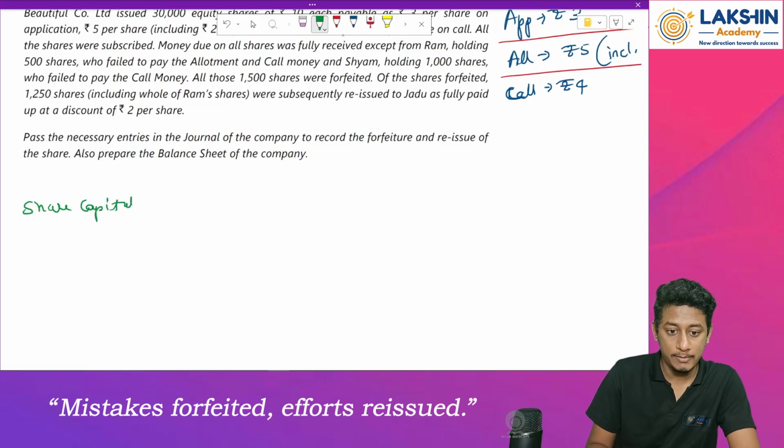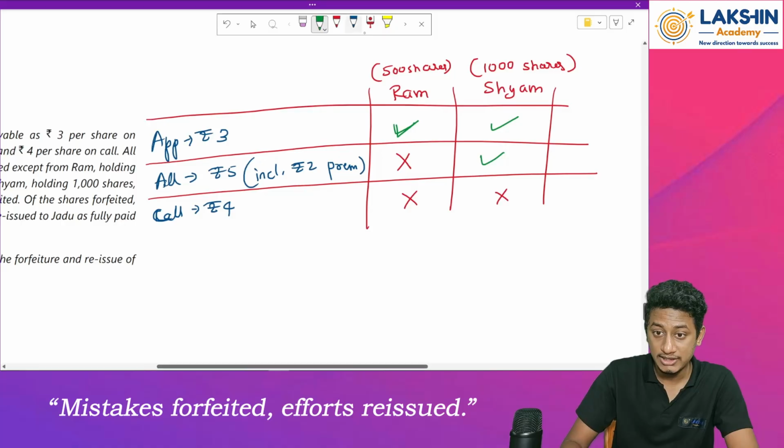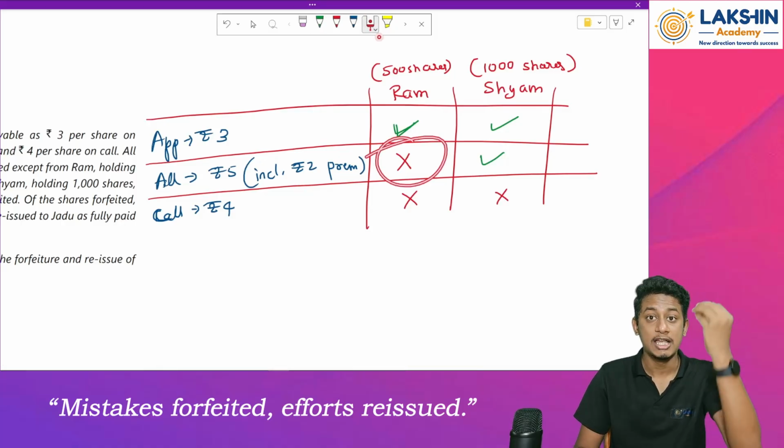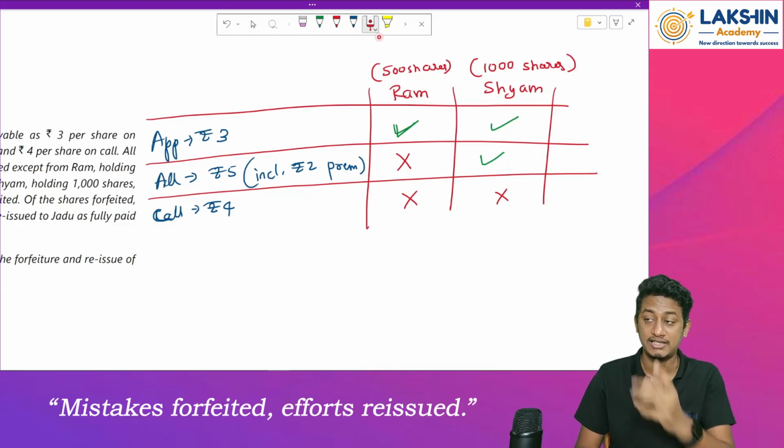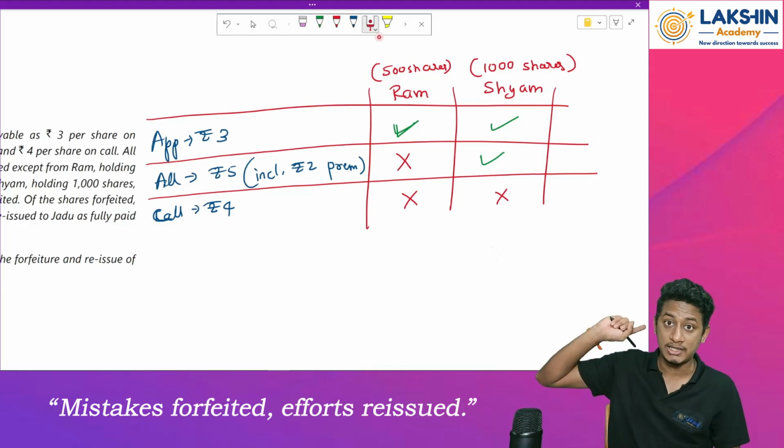Share capital account debited. Securities premium account. Why am I passing this account over here? Because one person has not paid us the premium amount. Remember, one person has not paid the money on allotment. That means he has obviously not paid us the securities premium also. And we know that whenever securities premium is not received, but we have opened the entry already, right?